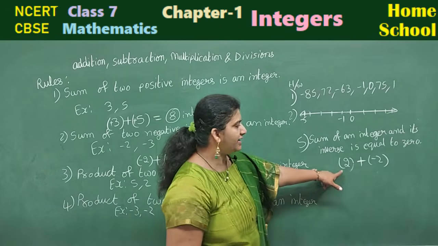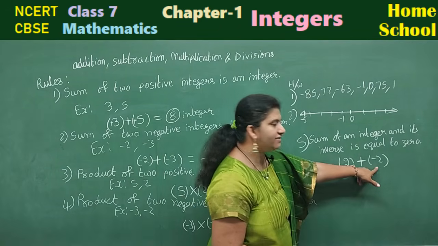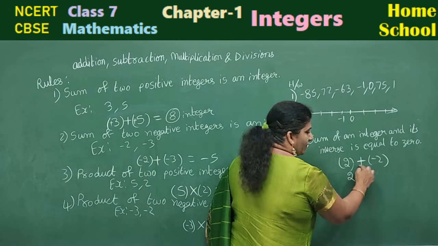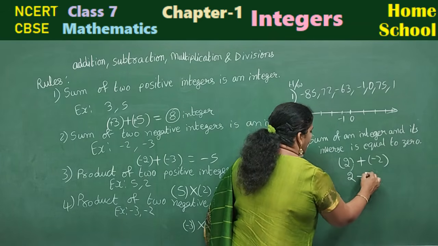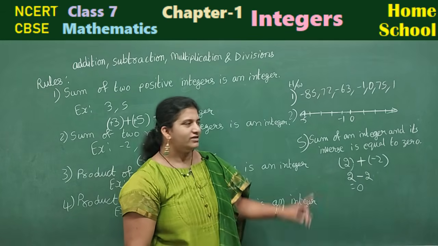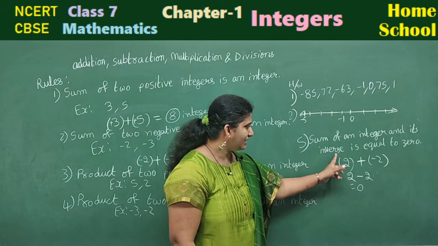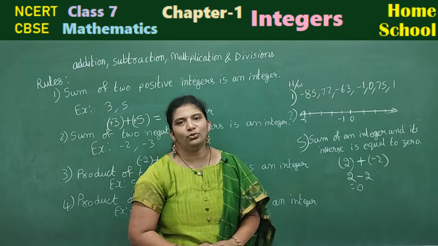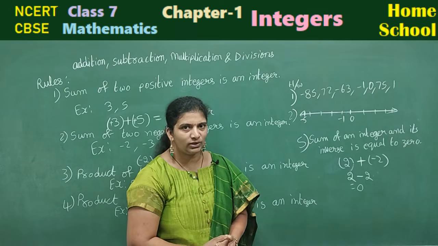Sum of an integer and its inverse is equal to 0. How? Look here. 2 plus, into minus, minus. Whatever number you take, 2 minus 2 will be 0. Sum of an integer and its inverse will be 0. Okay, is this rule clear?